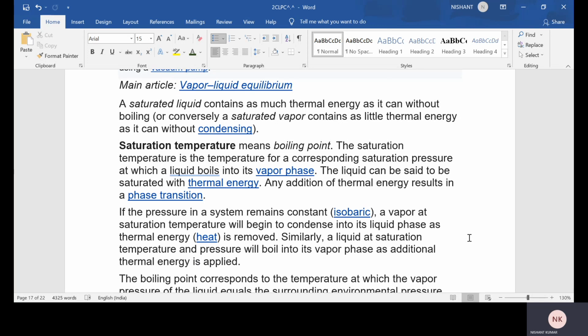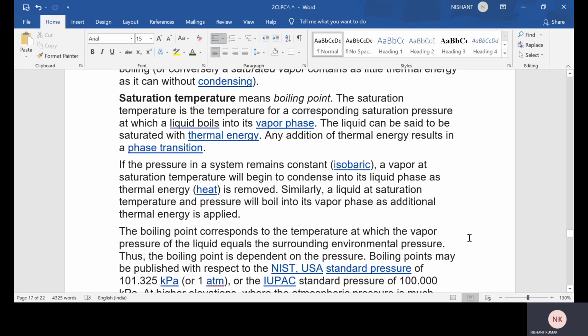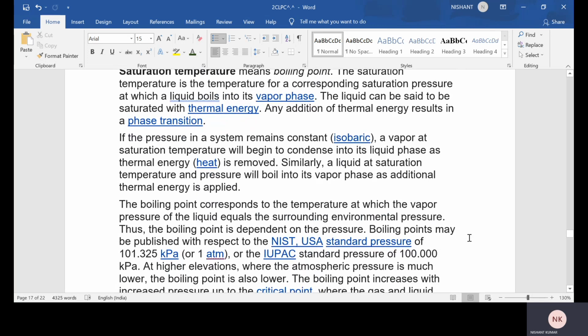If the pressure in a system remains constant, it means it's isobaric. A vapor at saturation temperature will begin to condense into a liquid phase, and the liquid will boil into vapor phase as additional thermal energy is applied.